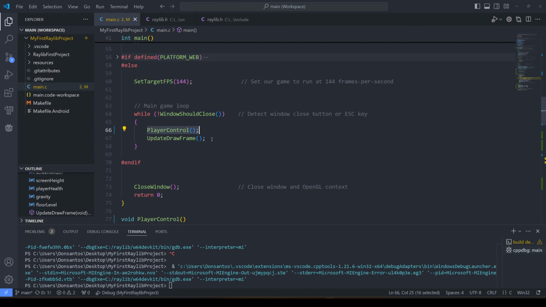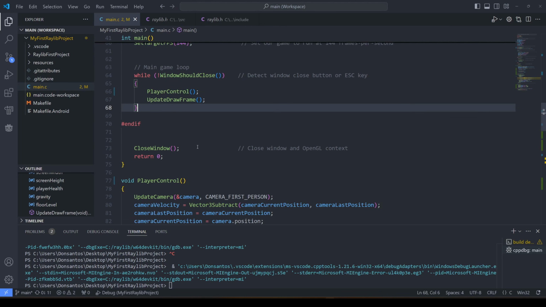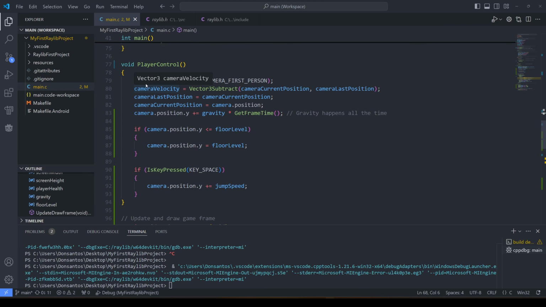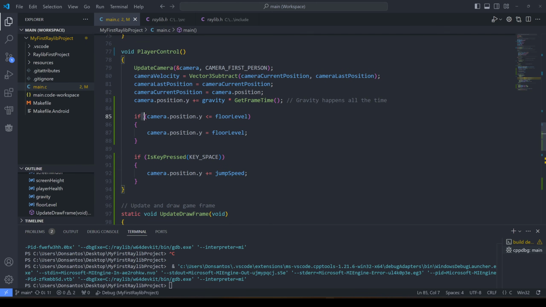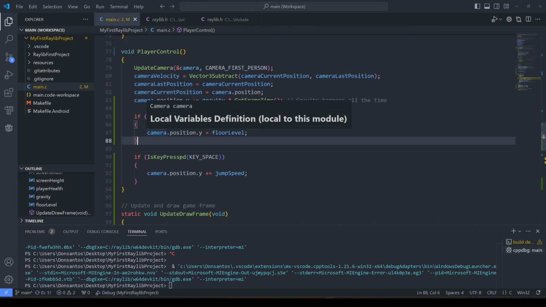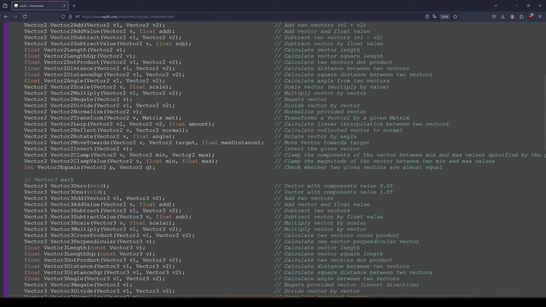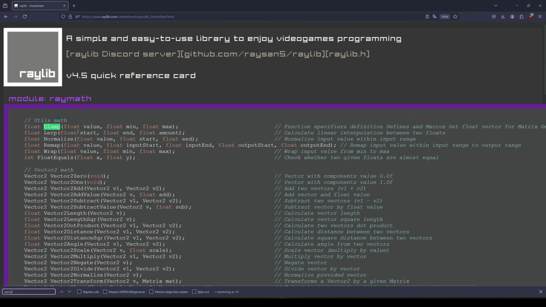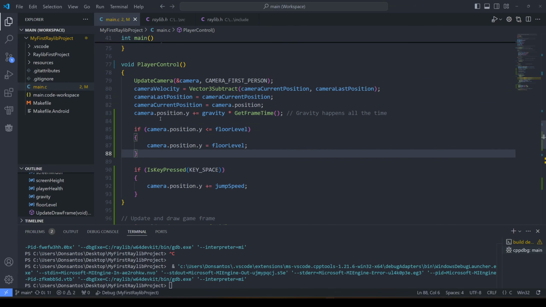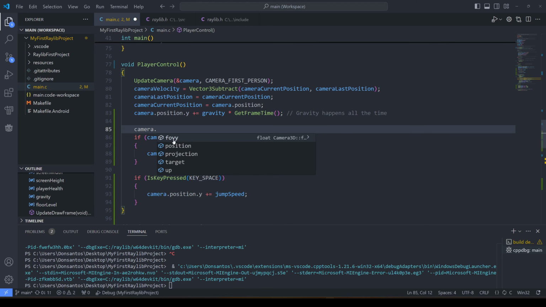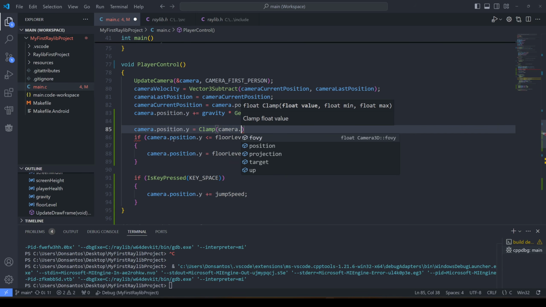We control the player, apply gravity and stuff, and we draw. So player control right now measures the camera's velocity, it updates the camera position, it makes us fall, and then we can jump. Well, almost jump. And I want to change this to clamp. Actually, did I still have the... Here's the cheat sheet. Let's go clamp. I want to read the clamp. Float clamp. Value, minimum, maximum. Yes, I like that. Does that mean I could go camera dot position dot y equals clamp camera dot position